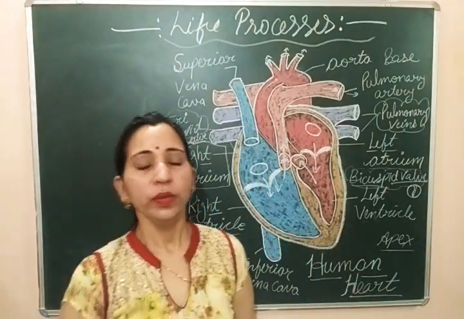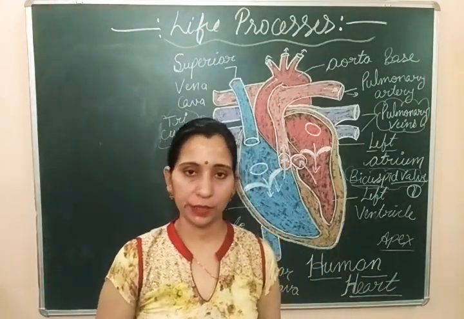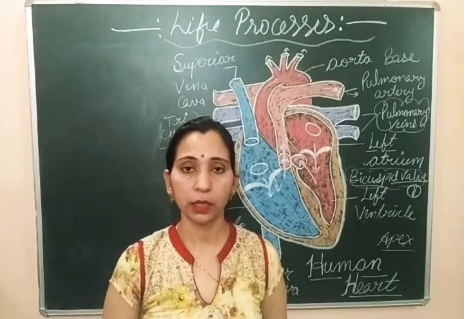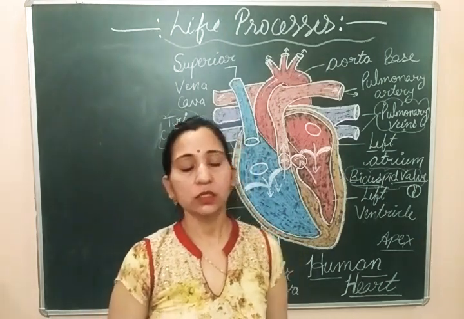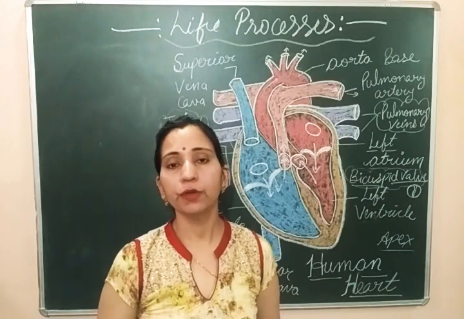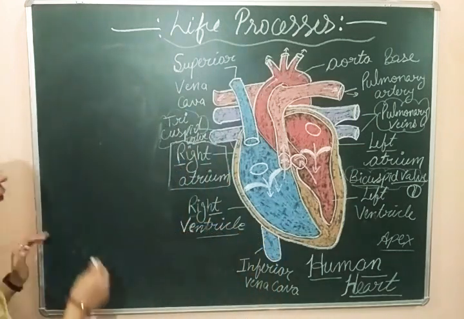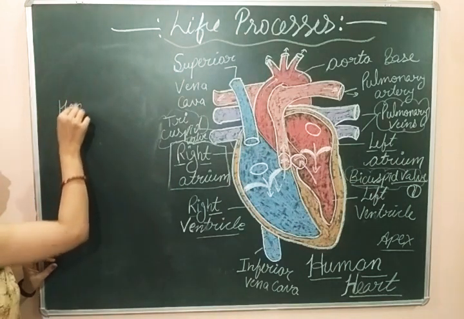Hello students, we are discussing the human blood circulatory system, and we discussed the structure and working of the human heart. Now let's discuss some more important terms related to the human blood circulatory system. Let's start with the first term, that is heart rate.